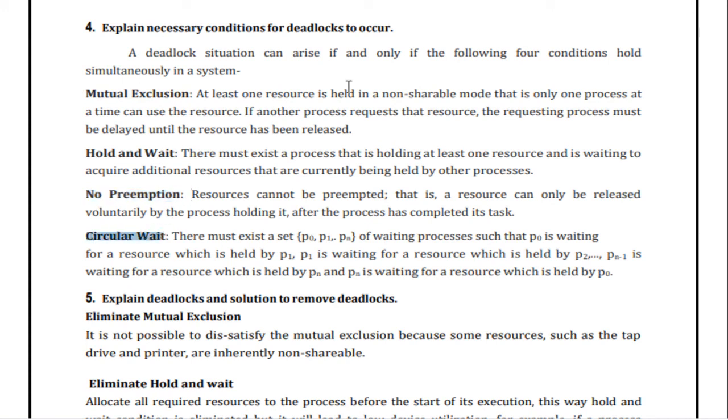So if and only if the following four conditions are held simultaneously in the system, then we can say the deadlock arises. So first, that is the mutual exclusion. So at least one resource is held in a non-shareable mode. That is, only one process at a time can use the resource. Okay. If another process requests the resource, then the requesting process must be delayed until the resource has been released.